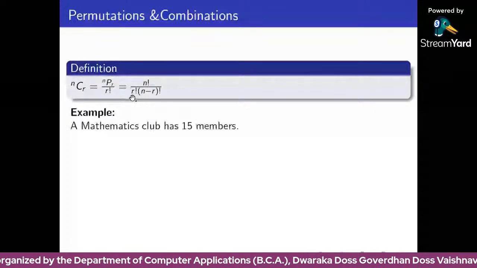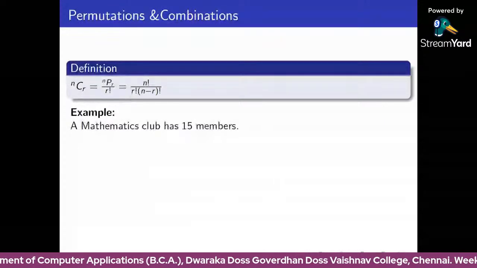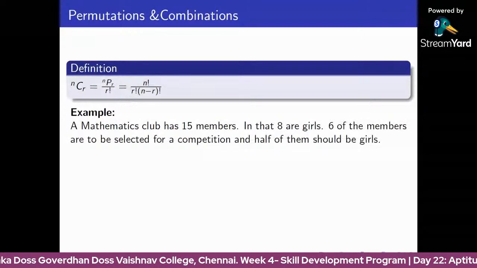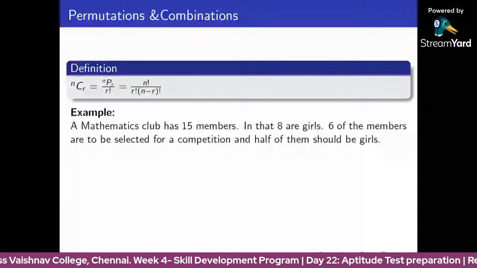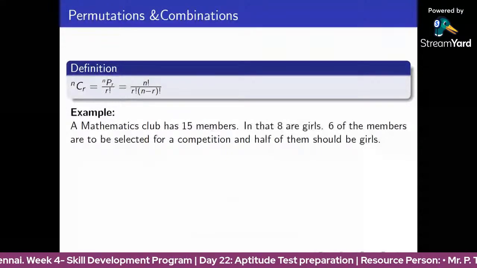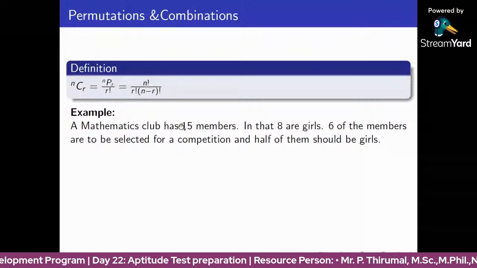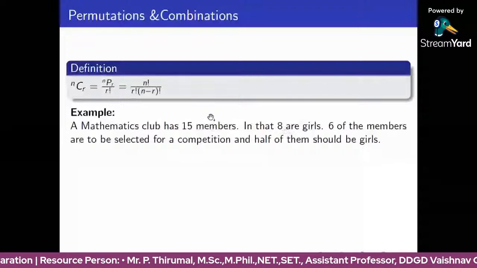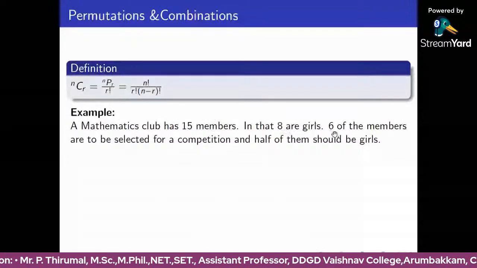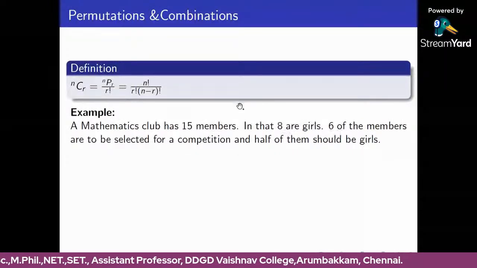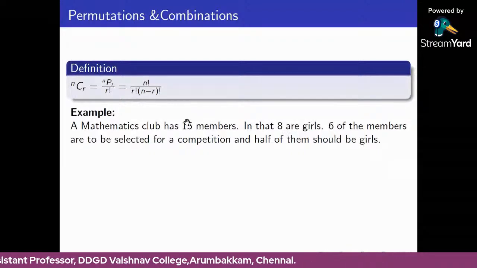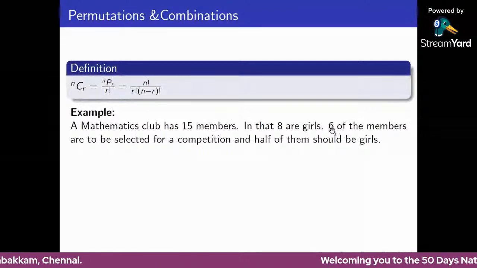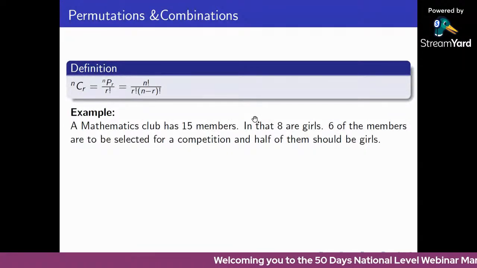Okay, we'll see an example. A mathematics club has 15 members. In that, 8 are girls. 6 of the members are to be selected for a competition, and half of them should be girls. So there are 8 girls in these 15 members, and the remaining 7 are boys. We are going to choose 6 members from these 15, and in this selected group half of them should be girls, so 3 girls and the remaining 3 boys.